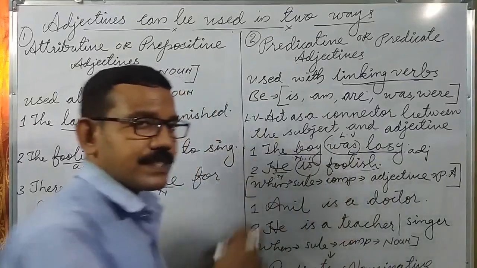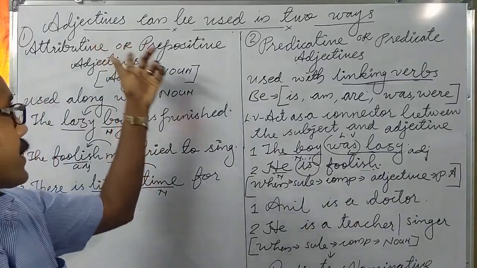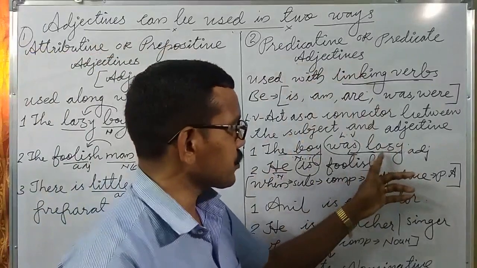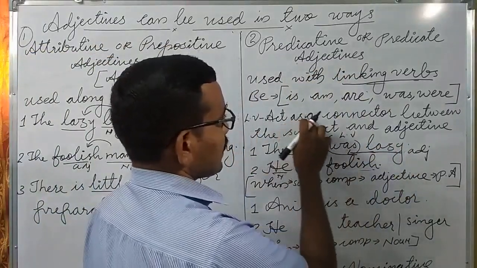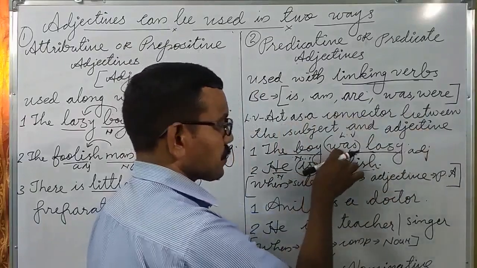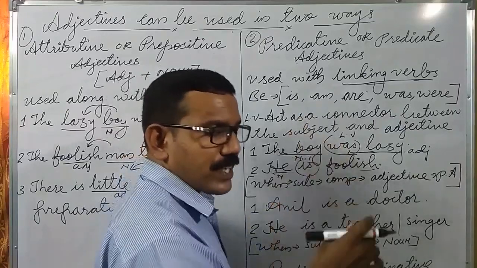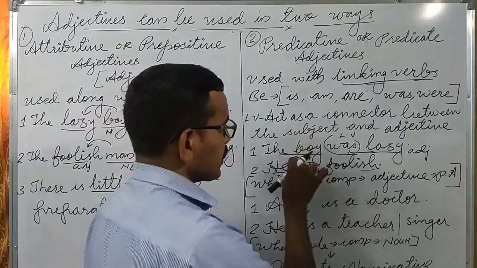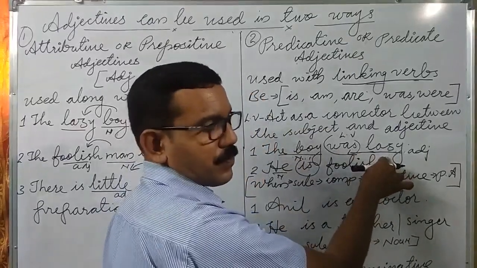In the first way we had seen the adjective used with the noun, so that is called attributive adjectives. Here the adjective is used with the linking verb. Here the linking verb acts as a connector between the subject and the adjective.